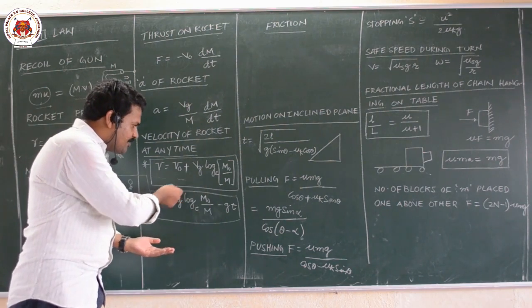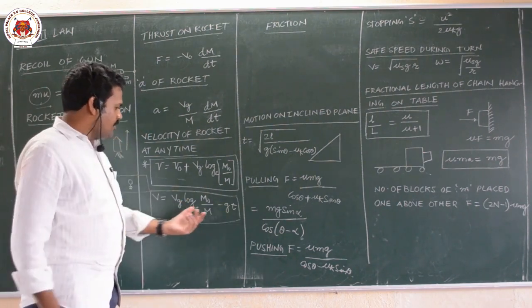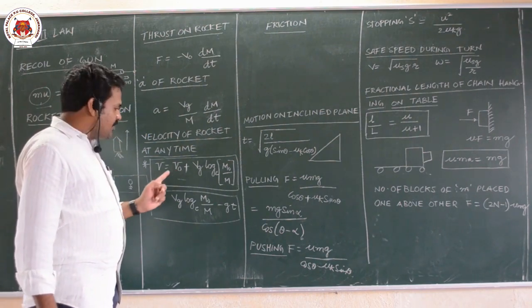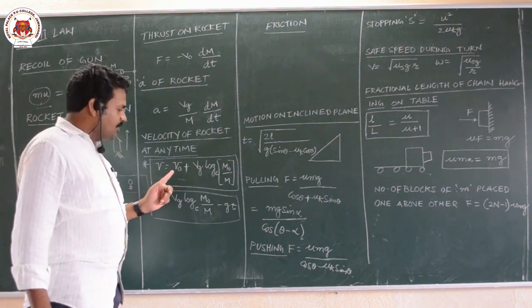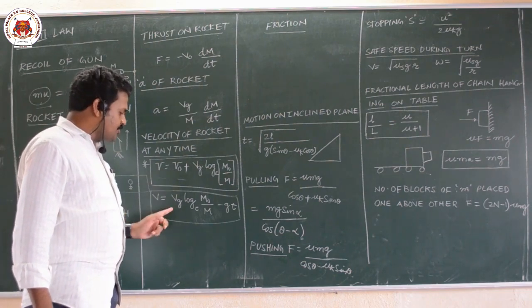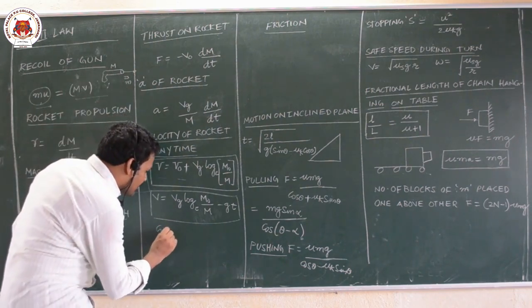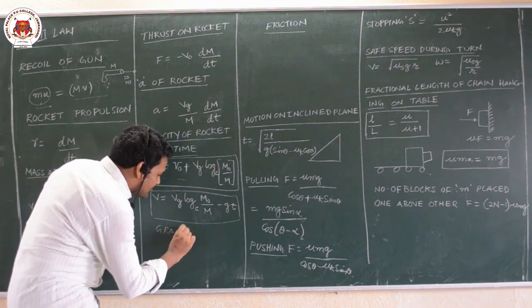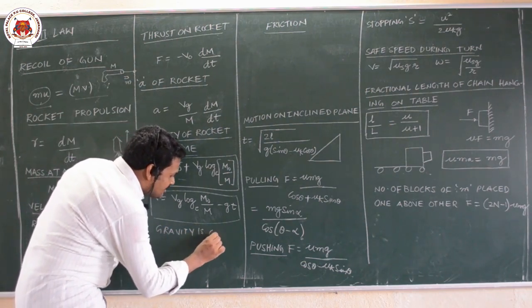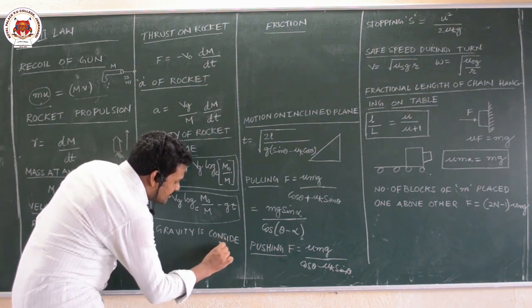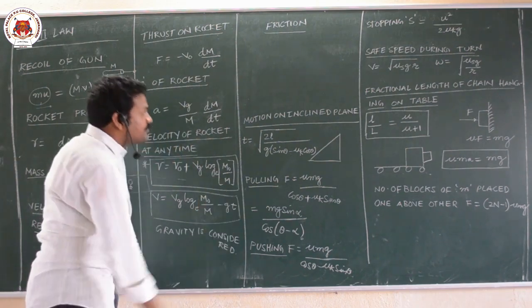So this will be the velocity of the rocket at any time. If you take the initial velocity of the rocket as 0, then you have to put v naught equal to 0. This is the velocity of the rocket when gravity is considered.